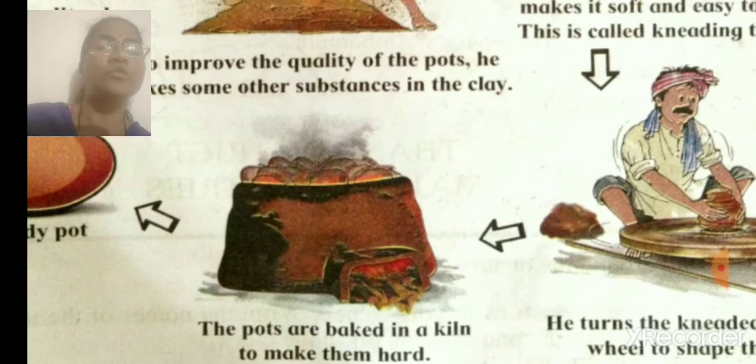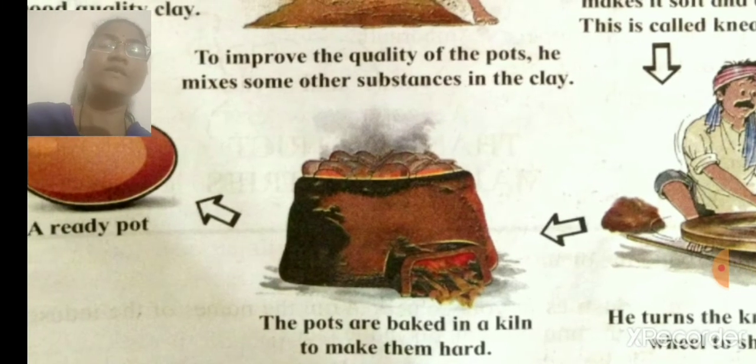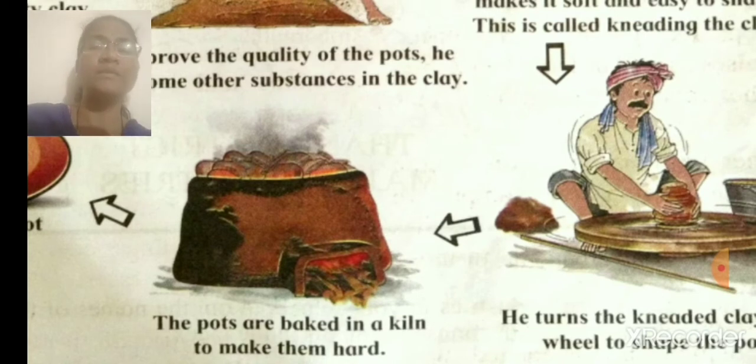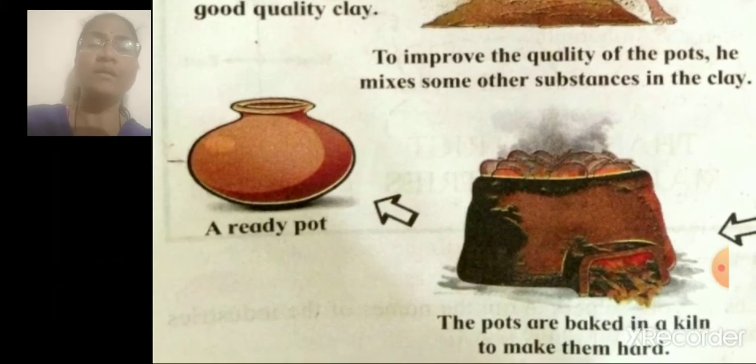It is a kind of oven or thermal insulated chamber. In this keel, the pots are baked to make them hard, and this is how the pots are made.